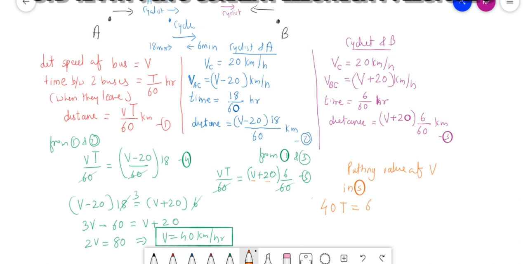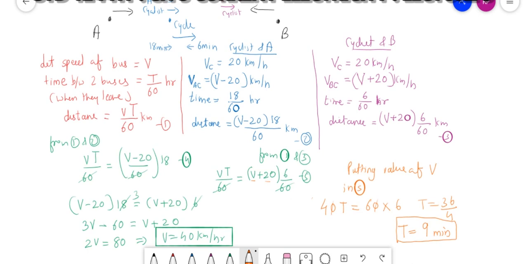It was 60 into 6. Clear? So this will be T equal to 36 by 4, so that will be equal to 9 minutes. It was my mistake, just make a change in this.